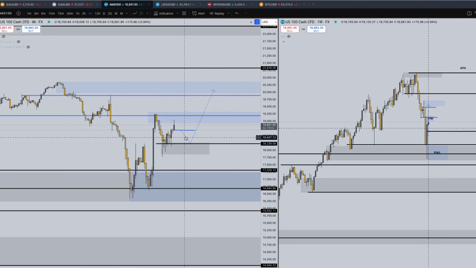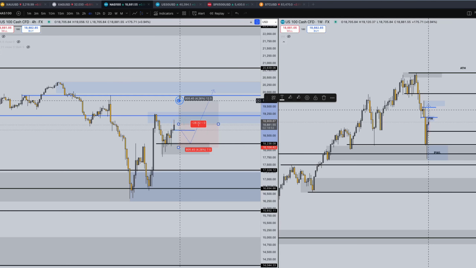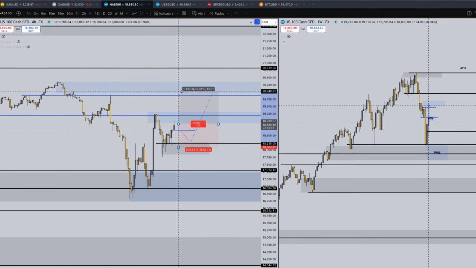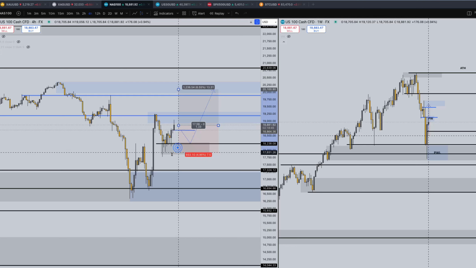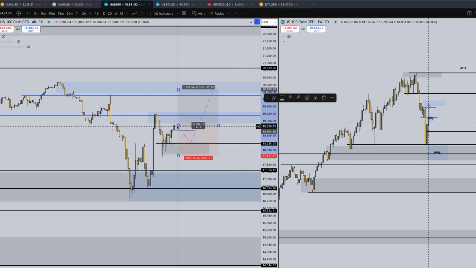But here we can see a potential buy setup if price wants to come down and retest this area. Otherwise, it's just going to keep pushing bullish with the overall momentum and volume that it currently has. So this is the move here. If we were to take buys close to the area or price we're currently at, stop loss below this range, this would be a 1.2 risk reward trade setup.